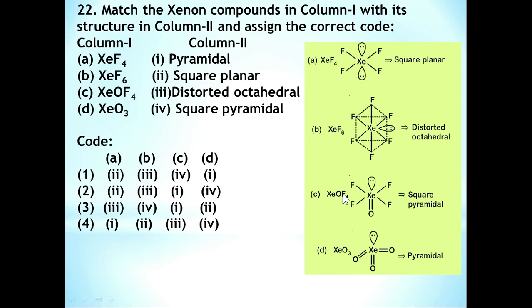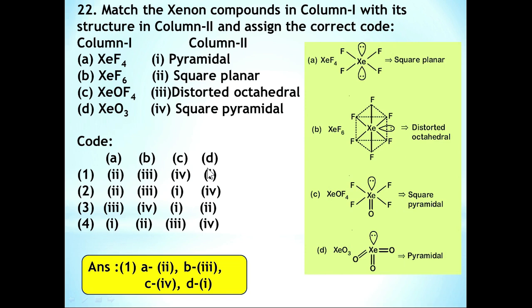XeOF4 is square pyramidal. XeO3 is pyramidal. So, option number 1, A2, B3, C4 and D1, is the correct answer. XeF4 is square planar, XeF6 is distorted octahedral, XeOF4 is square pyramidal, and XeO3 is pyramidal. So it is the correct answer.